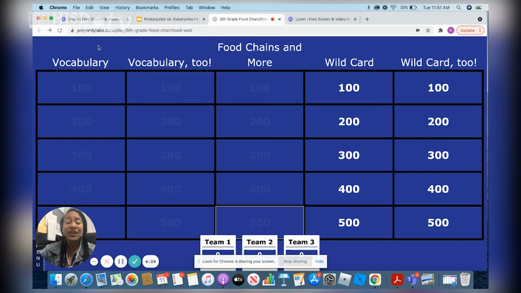This means it could be anything that we've learned over the past 3 weeks about food chains, food webs, and the vocabulary associated with the two of them. So let's go with wild cards for 100.